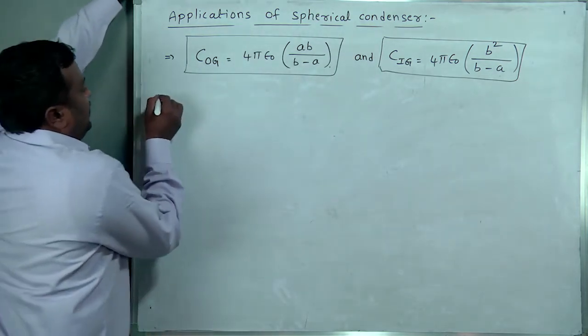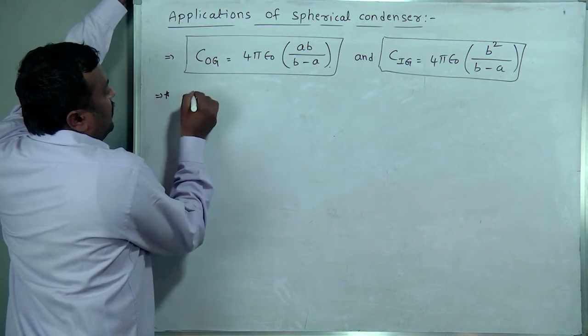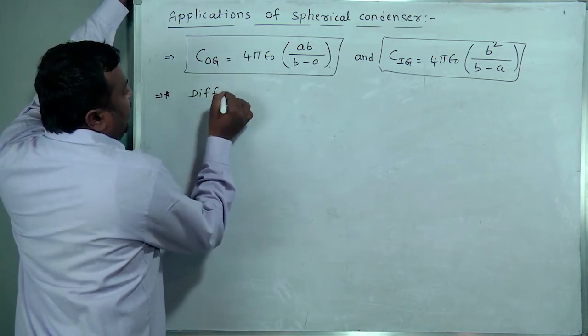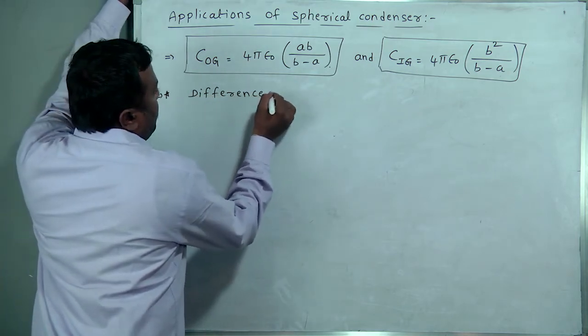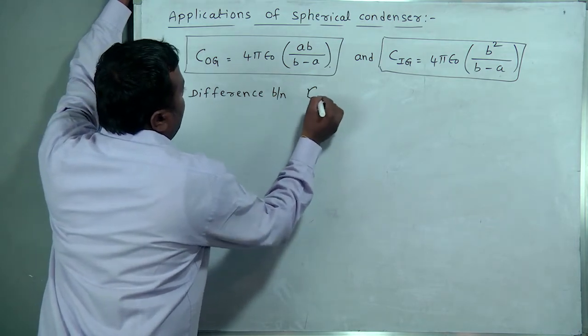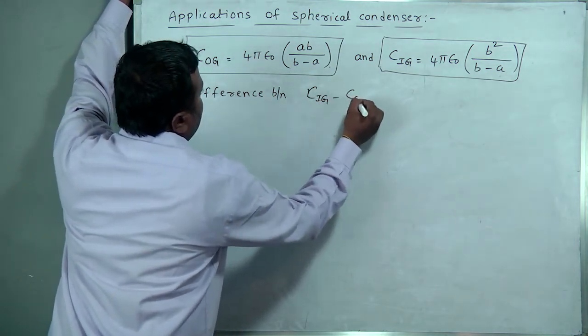For this situation, first point, what is the difference between C inner ground and C outer ground?